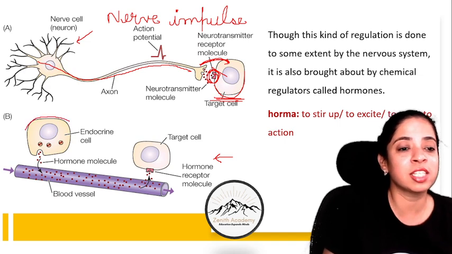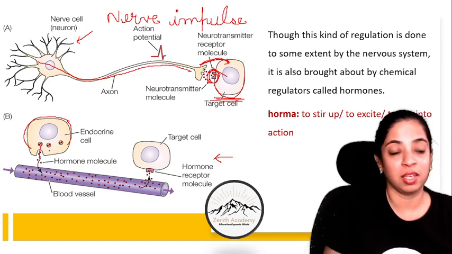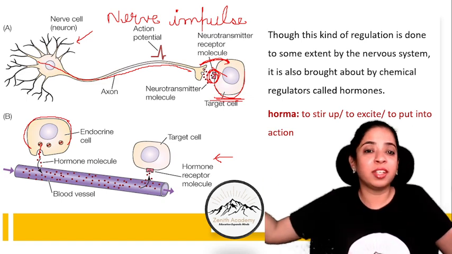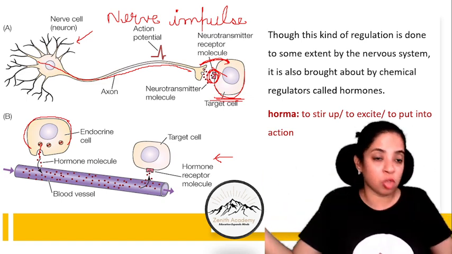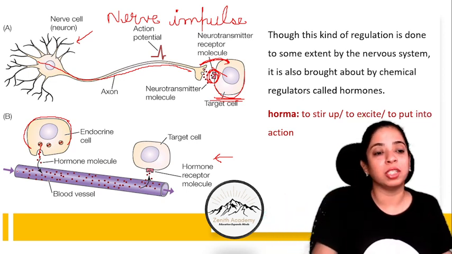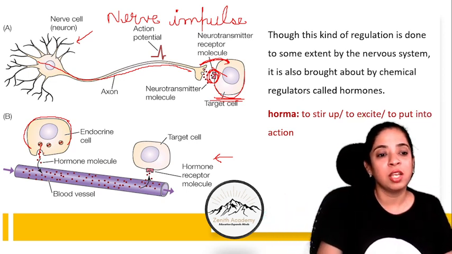So can you see, this is an endocrine gland or an endocrine cell. From this the hormone molecules are released. Now where do these hormone molecules go? There is no duct, there is no axon here. So what happens, it is directly poured into the blood. So you can see here a blood vessel. So this is getting poured into the blood.